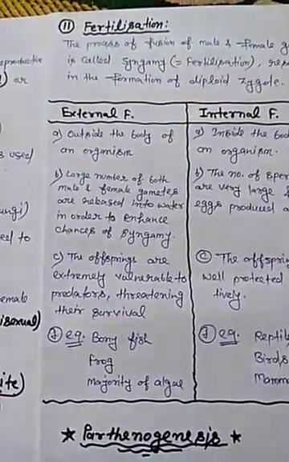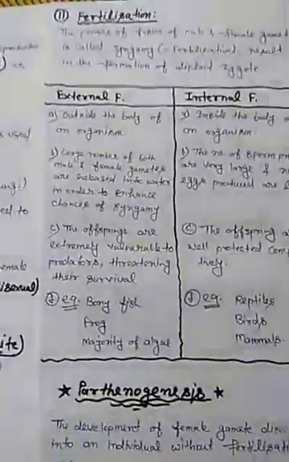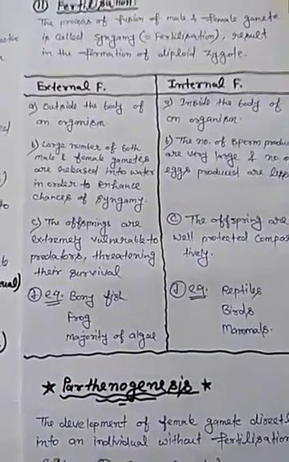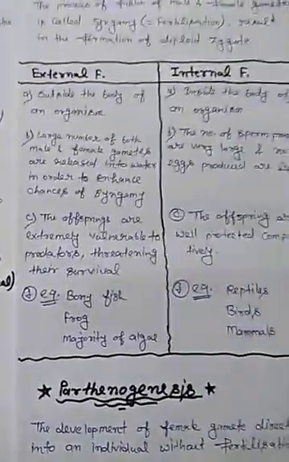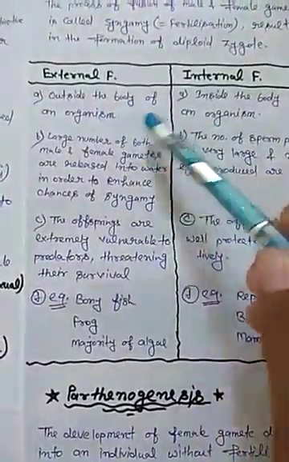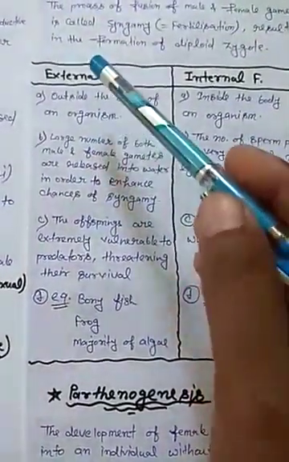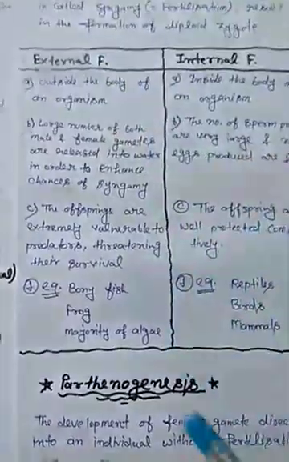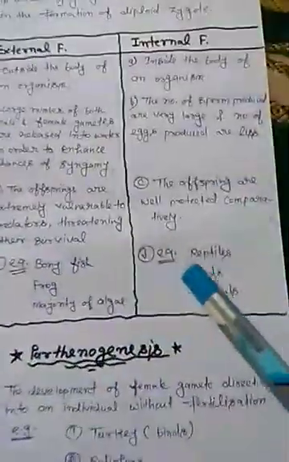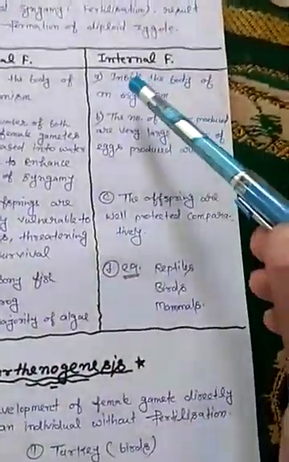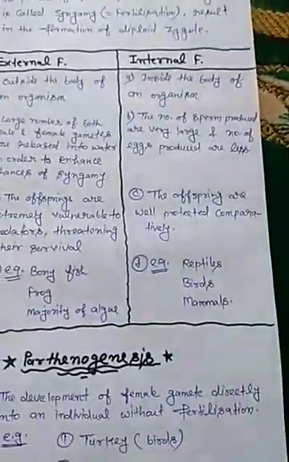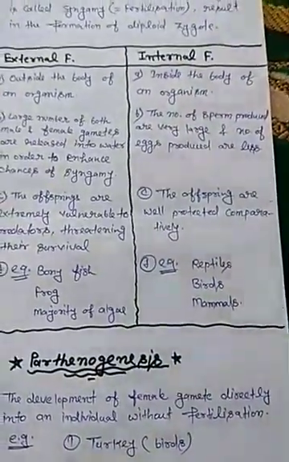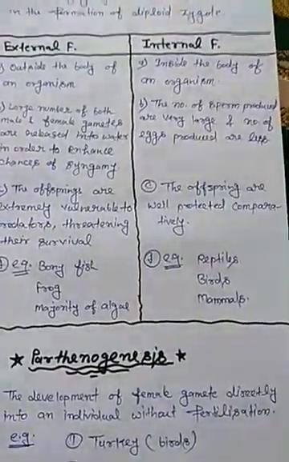Fertilization is of two types. First is external fertilization and second is internal fertilization. If the fusion of gametes occurs outside the body of an organism, it is called external fertilization. If the fusion of gametes occurs inside the body of an organism, then it is called internal fertilization.